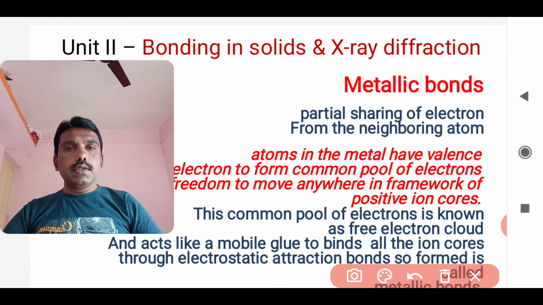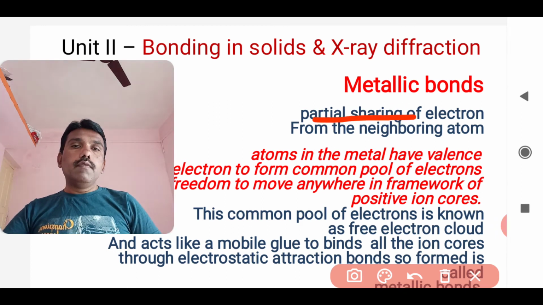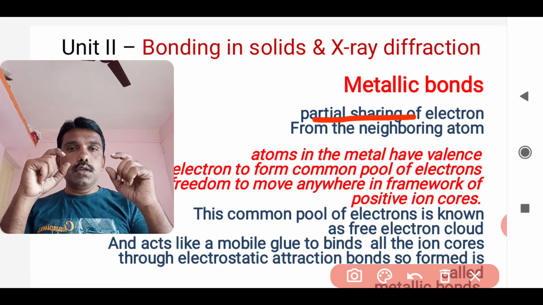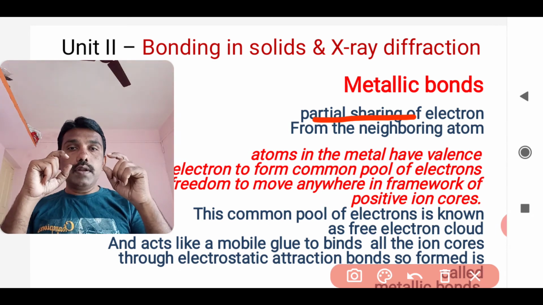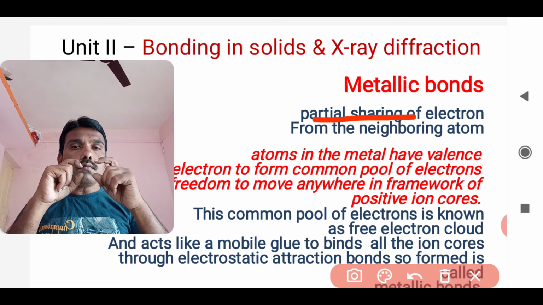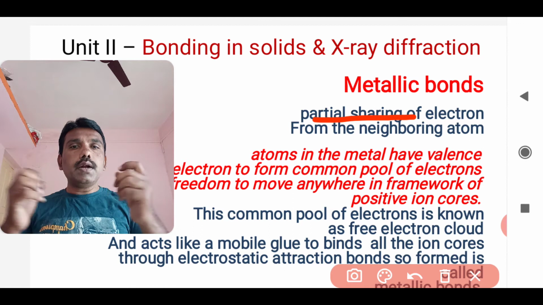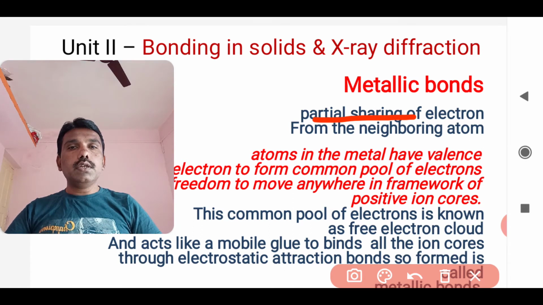Again, this is a very simple case, where the partial sharing between the valence electrons is the very important factor. When two atoms come closer to each other, the metallic valence electrons in the outermost shells are pulled together. They complete their octet or reach a somehow stable shell, and the common pool that forms between them is known as the free electron cloud.